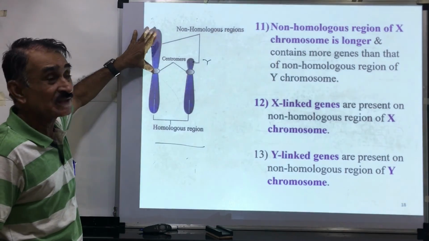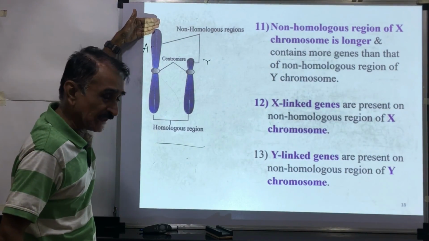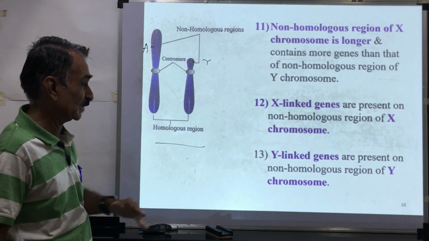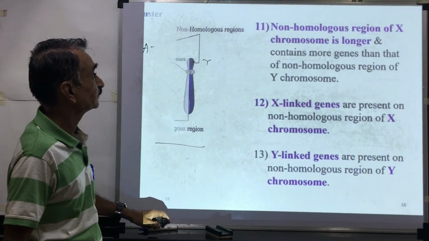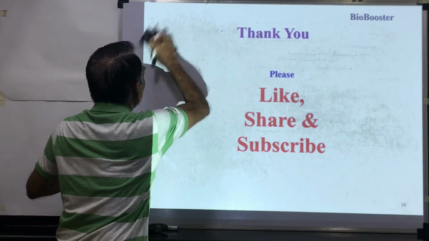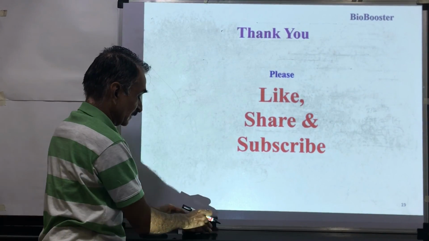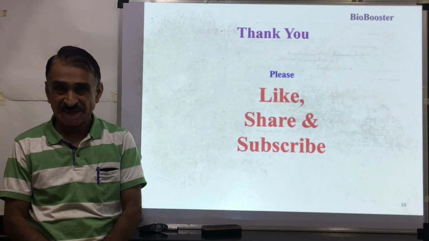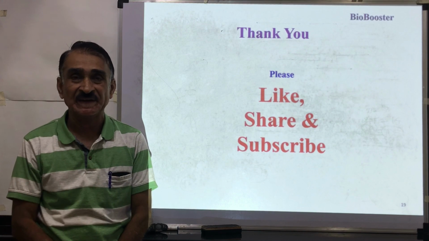X linked genes on the non-homologous region of X chromosome, Y linked genes on the non-homologous region of Y chromosome. Here, we have just seen the number of chromosomes, structure of chromosomes, then sex chromosomes, etc.